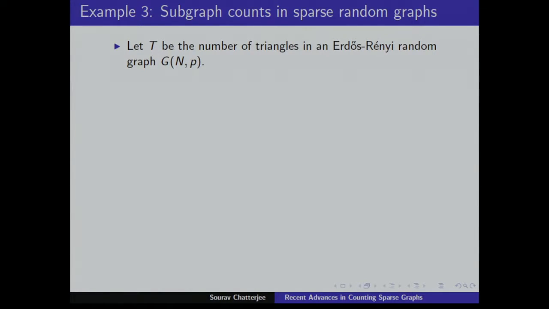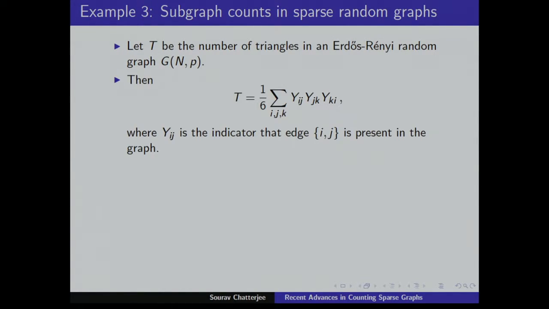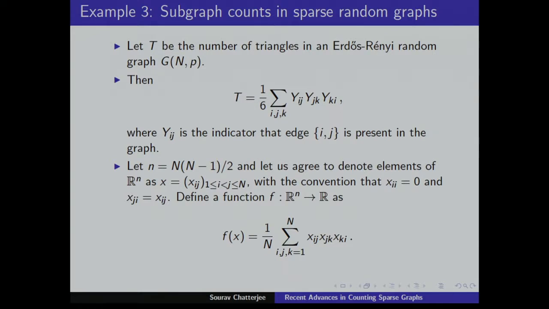Let t be the number of triangles in the Erdős–Rényi graph. How do you write it as a function of independent random variables? You write it as a summation of y_ij y_jk y_ki, where y_ij is the indicator that the edge ij is present in the graph. So it's a degree 3 polynomial in n choose 2 IID random variables. Then you can put this in the setting of the theorem by taking little n to be n choose 2, because there are little n IID random variables, denoting the elements of R^n as x_ij, as these matrices, and defining a function f like this.